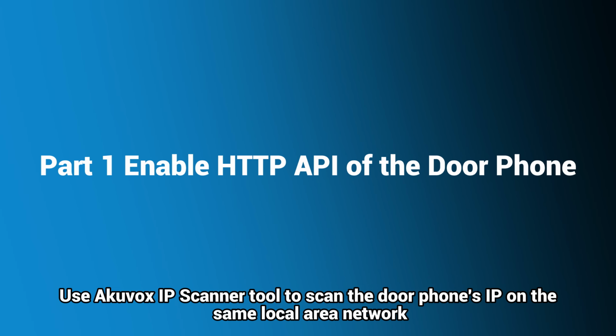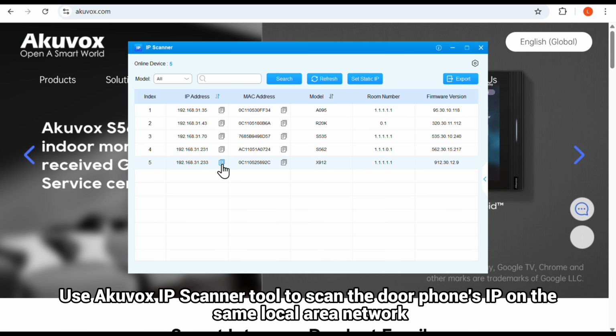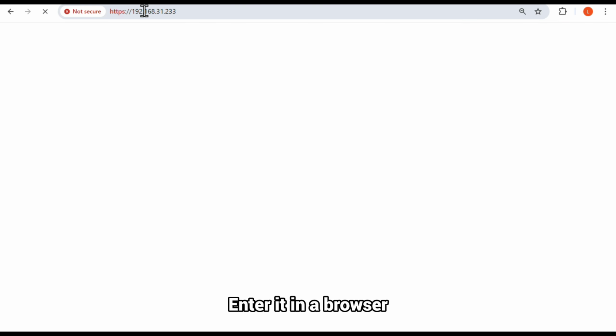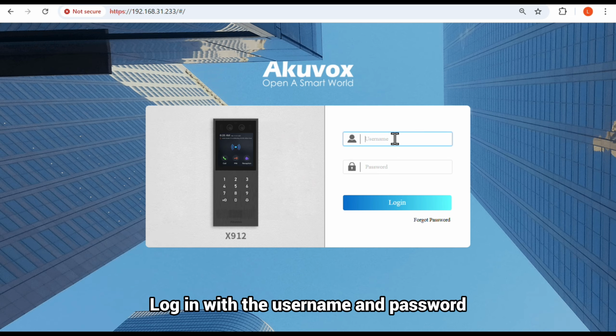Let's start. Use Akuvox IP scanner tool to scan the door phone's IP on the same local area network. Enter it in a browser. Log in with the username and password. Both are admin by default.